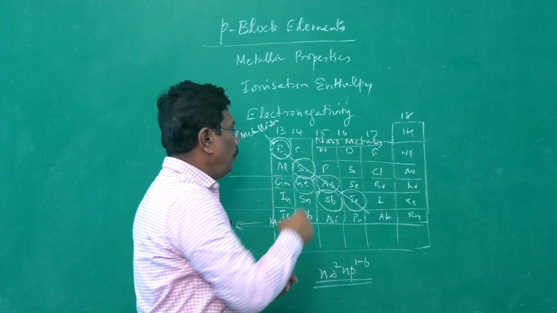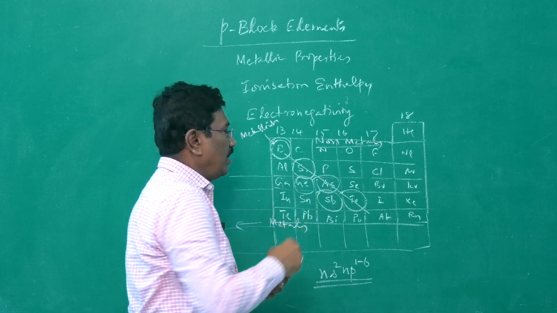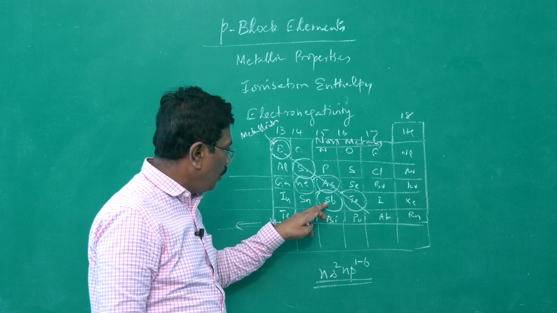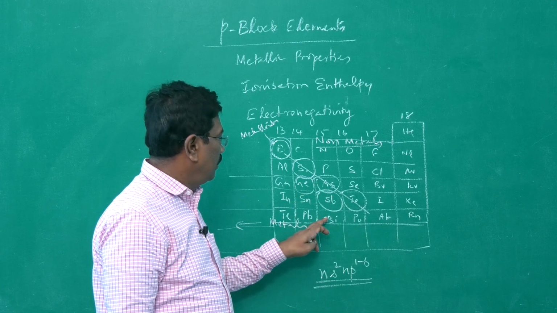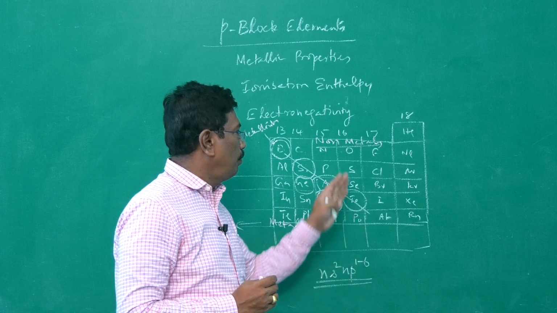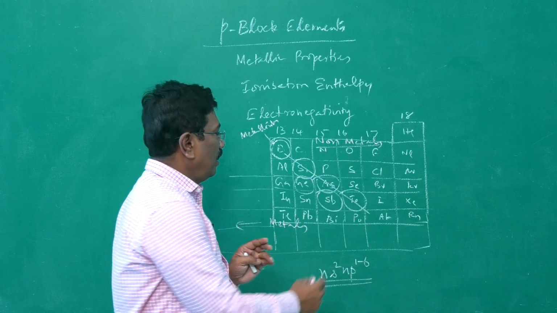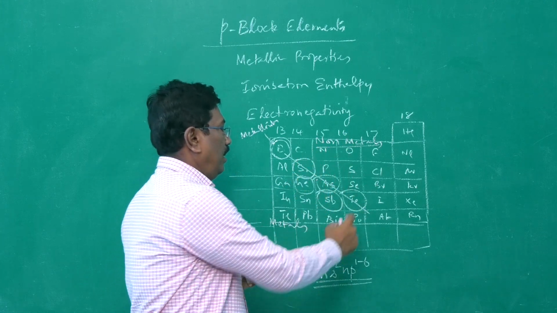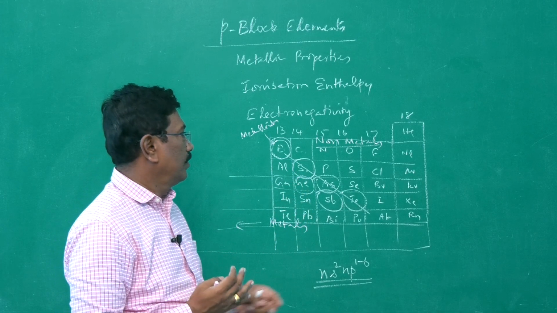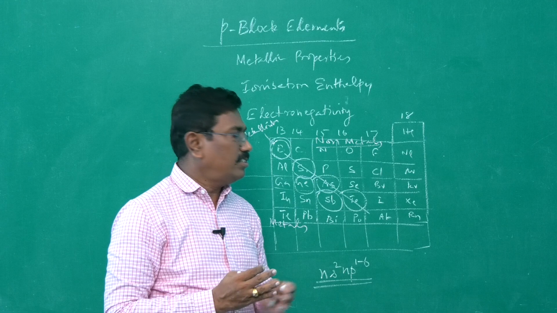In the 15th group, nitrogen and phosphorus are non-metals, arsenic and antimony metalloids, bismuth is a metal. In the 16th group, these are non-metals, tellurium is a metalloid, and polonium is a metal. In the case of halogens and noble gases, all are non-metals.